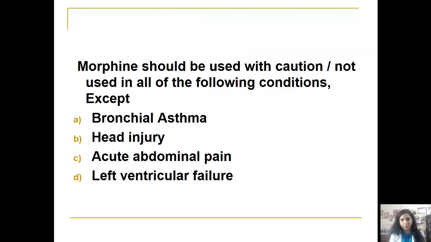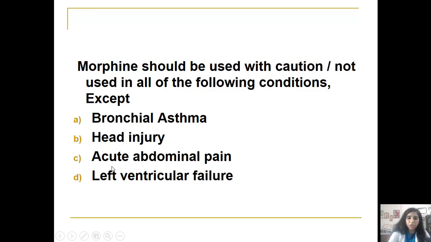Now we come to this MCQ, students, because we always have to test ourselves, test our basic knowledge whether we are going in the right direction or not. Morphine should be used with caution or not used in all of the following conditions except: bronchial asthma, head injury, acute abdominal pain, and left ventricular failure. So students, let us start from the beginning. It should be used with a lot of caution in bronchial asthma, because it can itself precipitate an attack of bronchospasm, because it can release histamine. Histamine, as you know, causes bronchoconstriction.